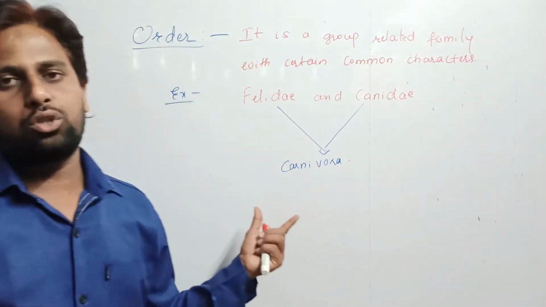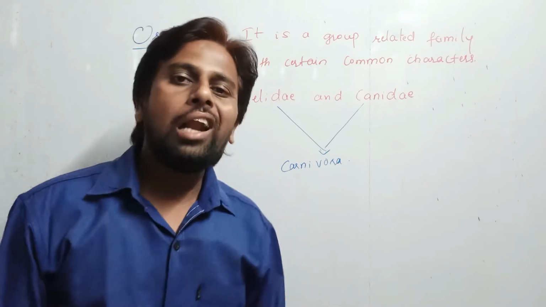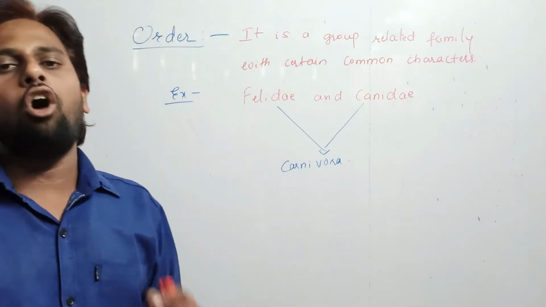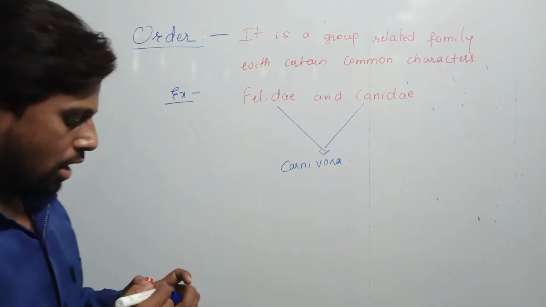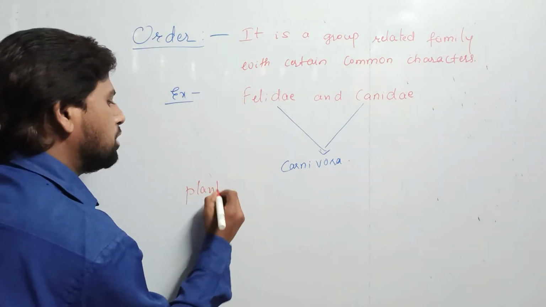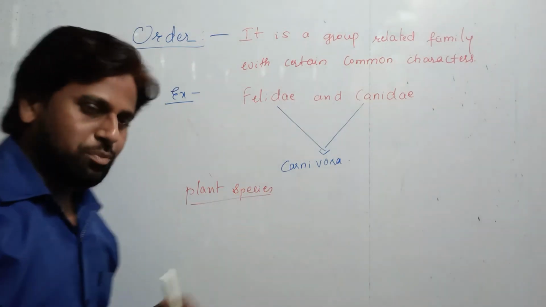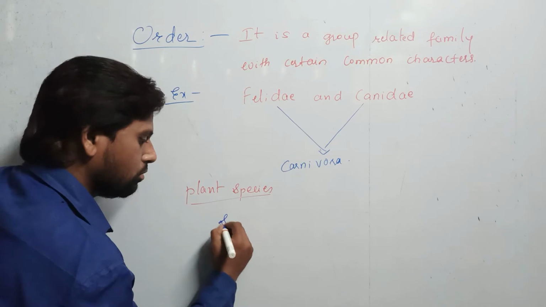Carnivora indicates what, students? These are the animals which are purely carnivorous. Carnivorous means the animals which feed only on flesh. In the same way we will discuss the plant species also. In plant species, like what? Solanaceae.